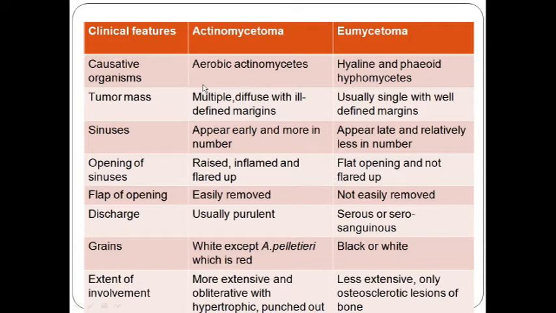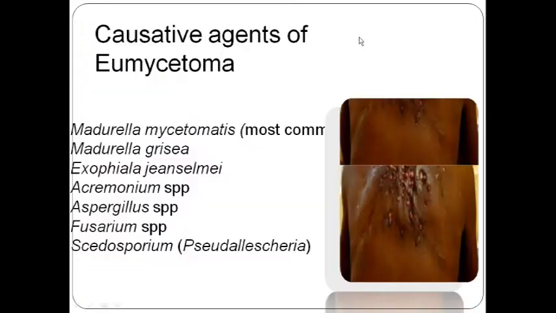First is actinomycetoma and other is Eumycetoma. So these are the two, and now how do we differentiate between them? Actinomycetoma is caused by aerobic actinomycetes, okay, and the tumor mass will be multiple, diffuse with ill-defined margins, okay, whereas in cases of Eumycetoma, we will see